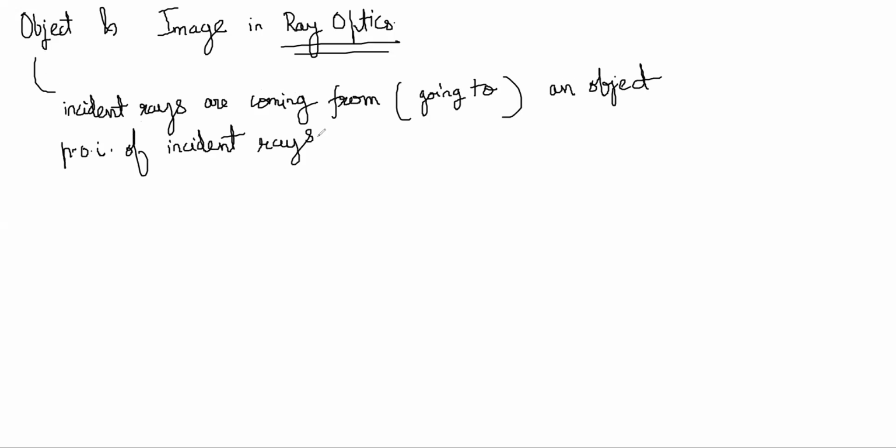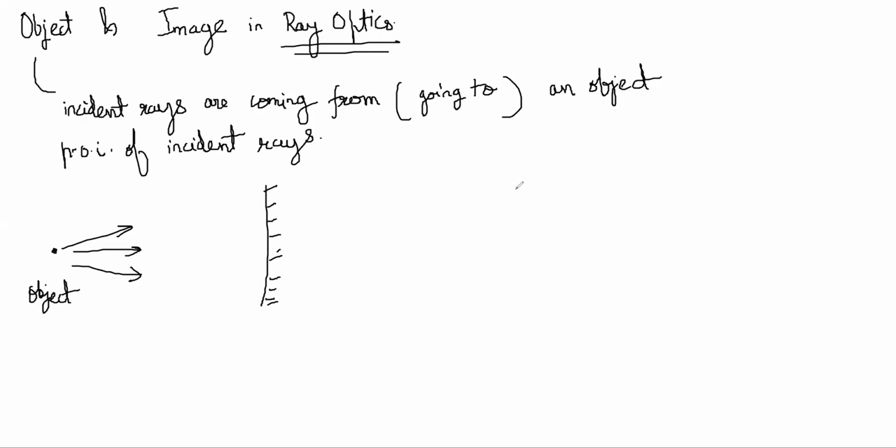So you can have several cases. You can have an object like this, sending out rays, and there is a mirror, say. The incident rays are diverging from a point. This point is called the object.